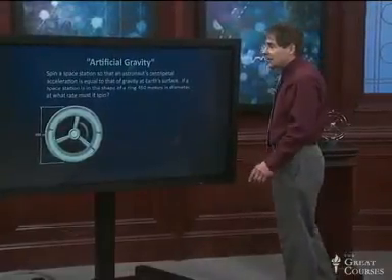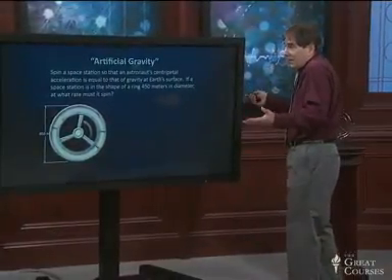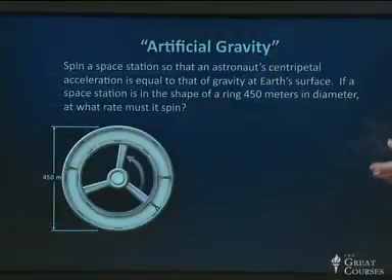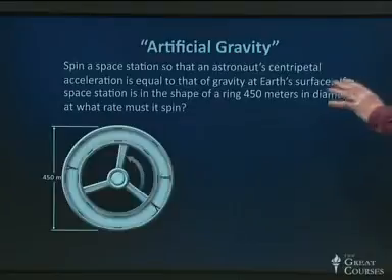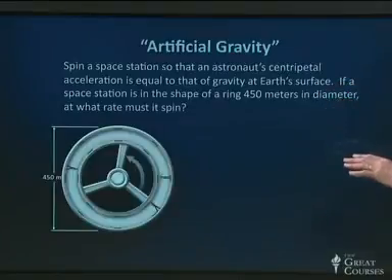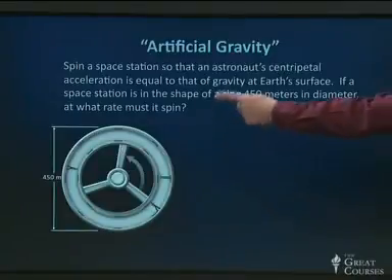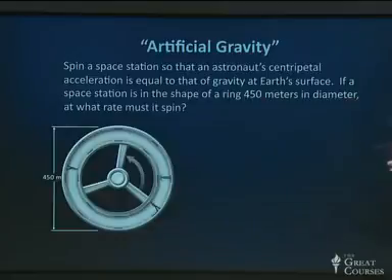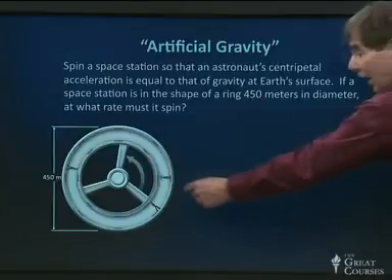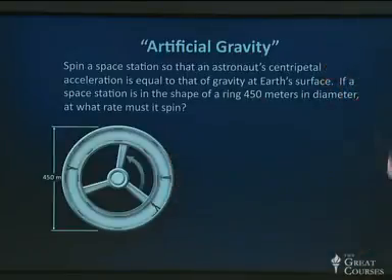Let's do an example on our big screen of what we can do with this fact of circular motion and acceleration equal to v squared over r. So I'd like to consider a situation where people suggesting we build space stations that astronauts would stay in for very long times say we could make a kind of artificial gravity equal to the gravity at Earth's surface. That is not the case with the International Space Station, but a space station that was built in the shape of a ring like this could be set spinning. And at what rate would it have to spin so that somebody walking around the rim, like you see these people doing, would experience the gravity equivalent to that at Earth's surface?